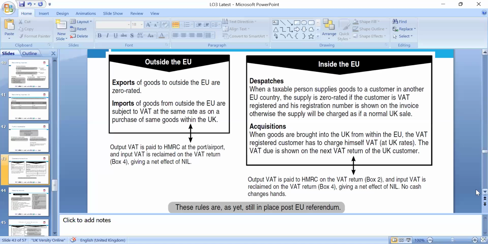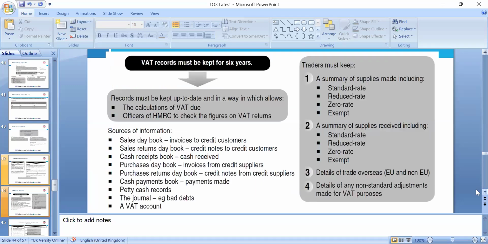So we can look at exports to the EU, zero rate, and imports from the EU, which we need to look at in the boxes, and output. Of course, a lot of things are changing: dispatches, the supply of goods and services, and acquisition, meaning the purchase, outside the EU. These rules are still in place post Brexit referendum, which we can look at further, because a lot of things are changing accordingly.